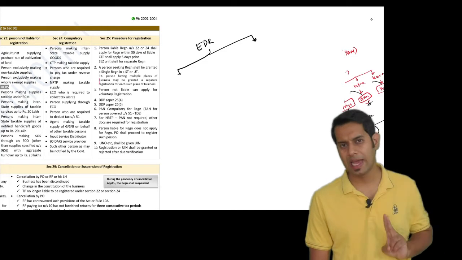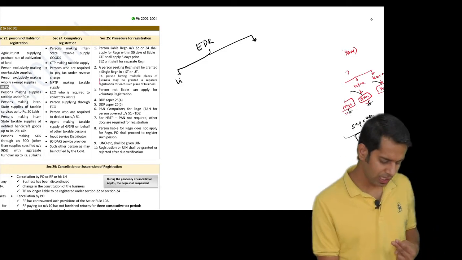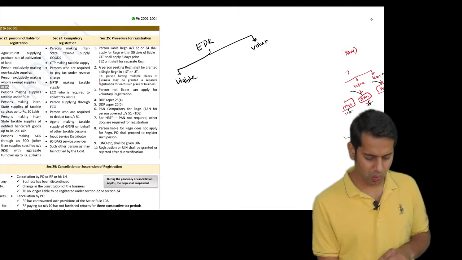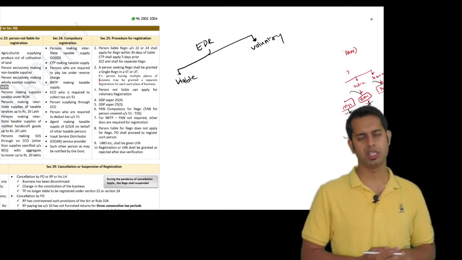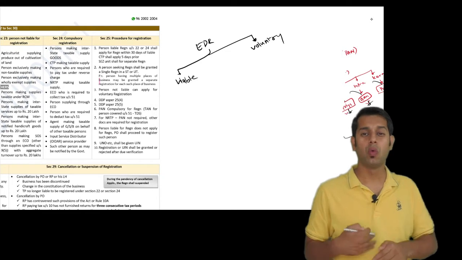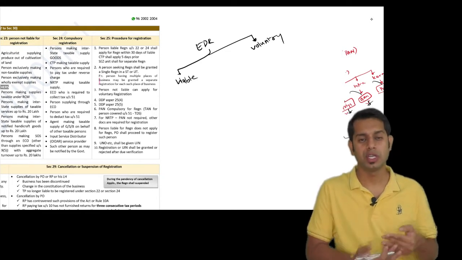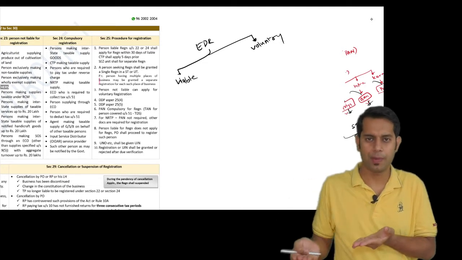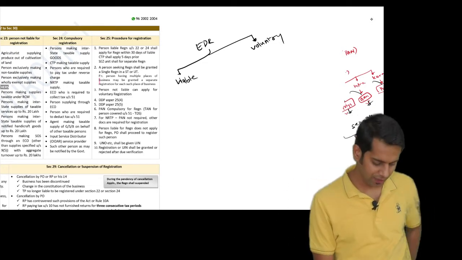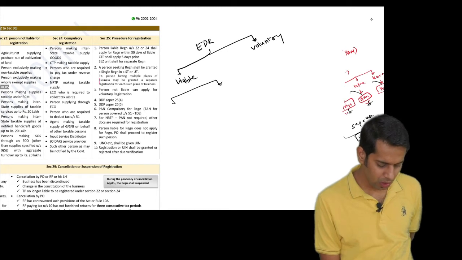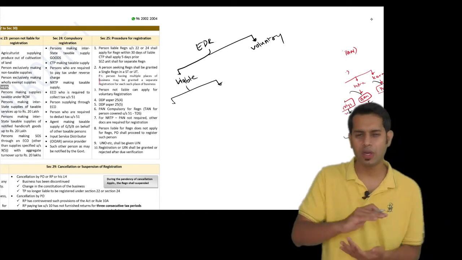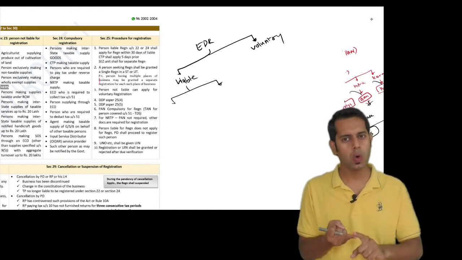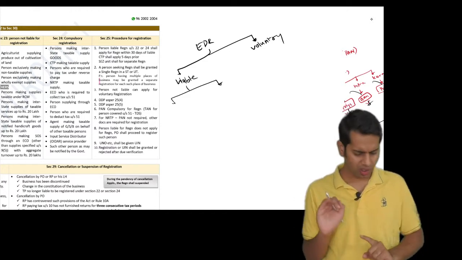Now we saw two scenarios for applying for registration. One is the person who is liable for registration and the other is the person who is taking voluntary registration. Now what we are seeing is, what will be the date from which my registration will be effective? Now point number one, you are a person who is liable for registration under section 22 or under section 24.